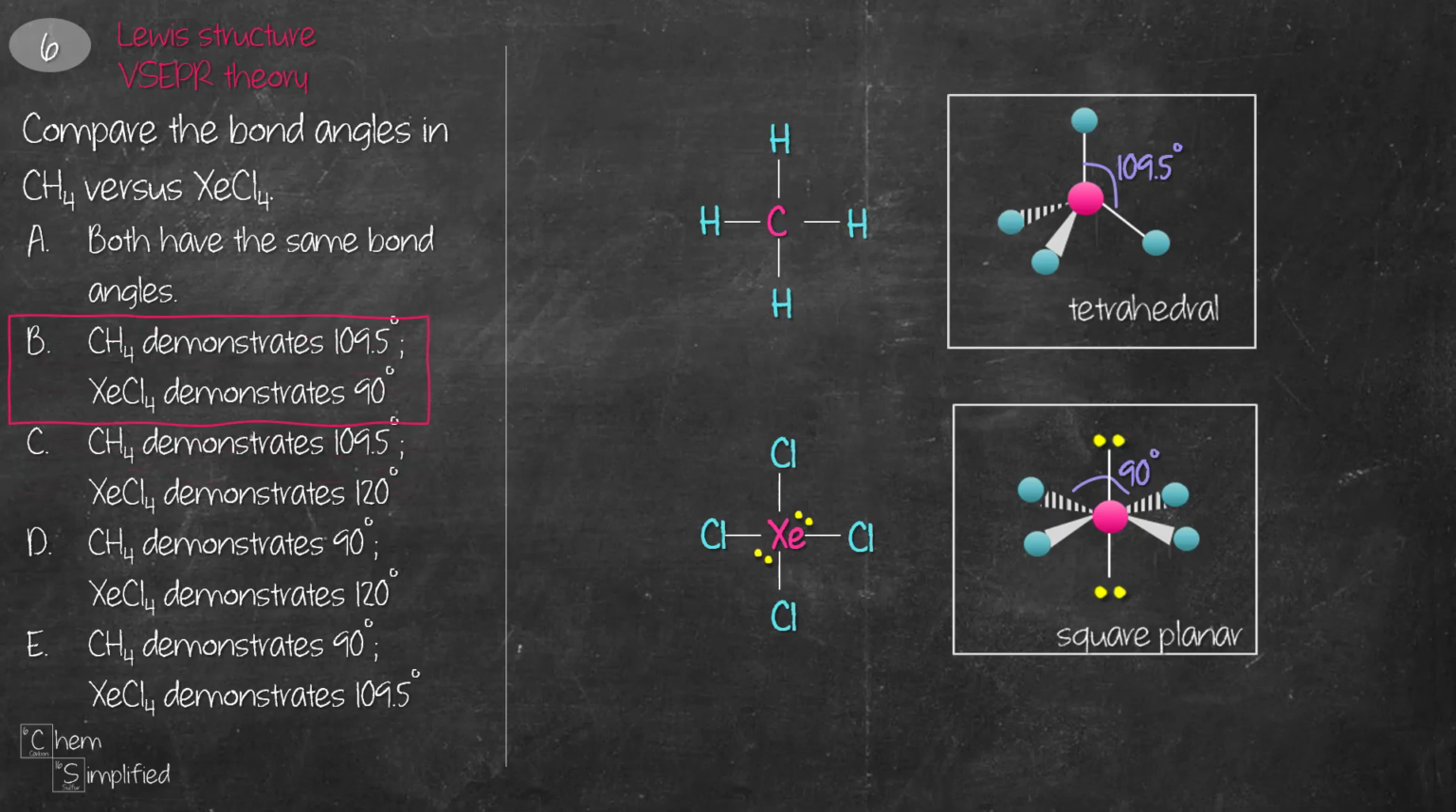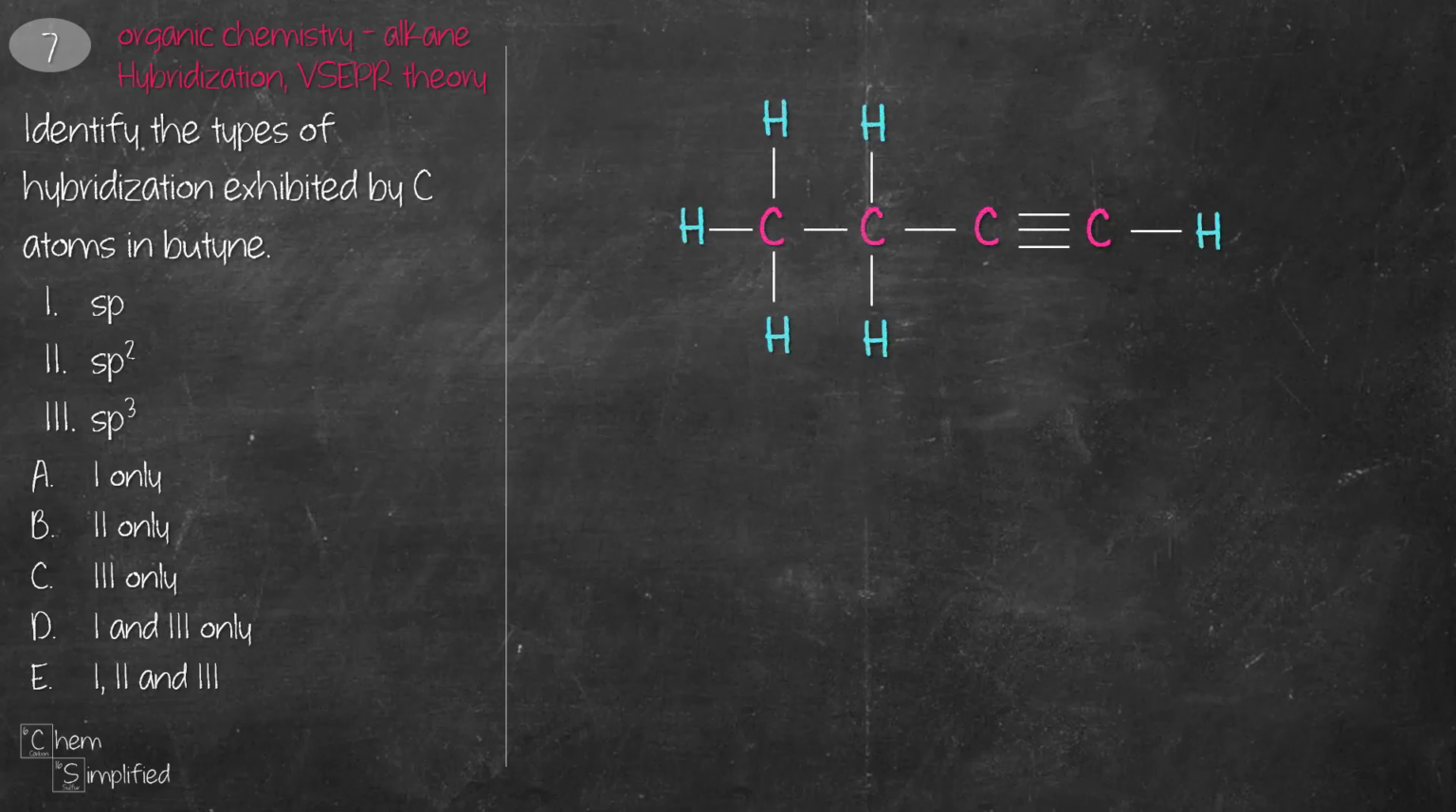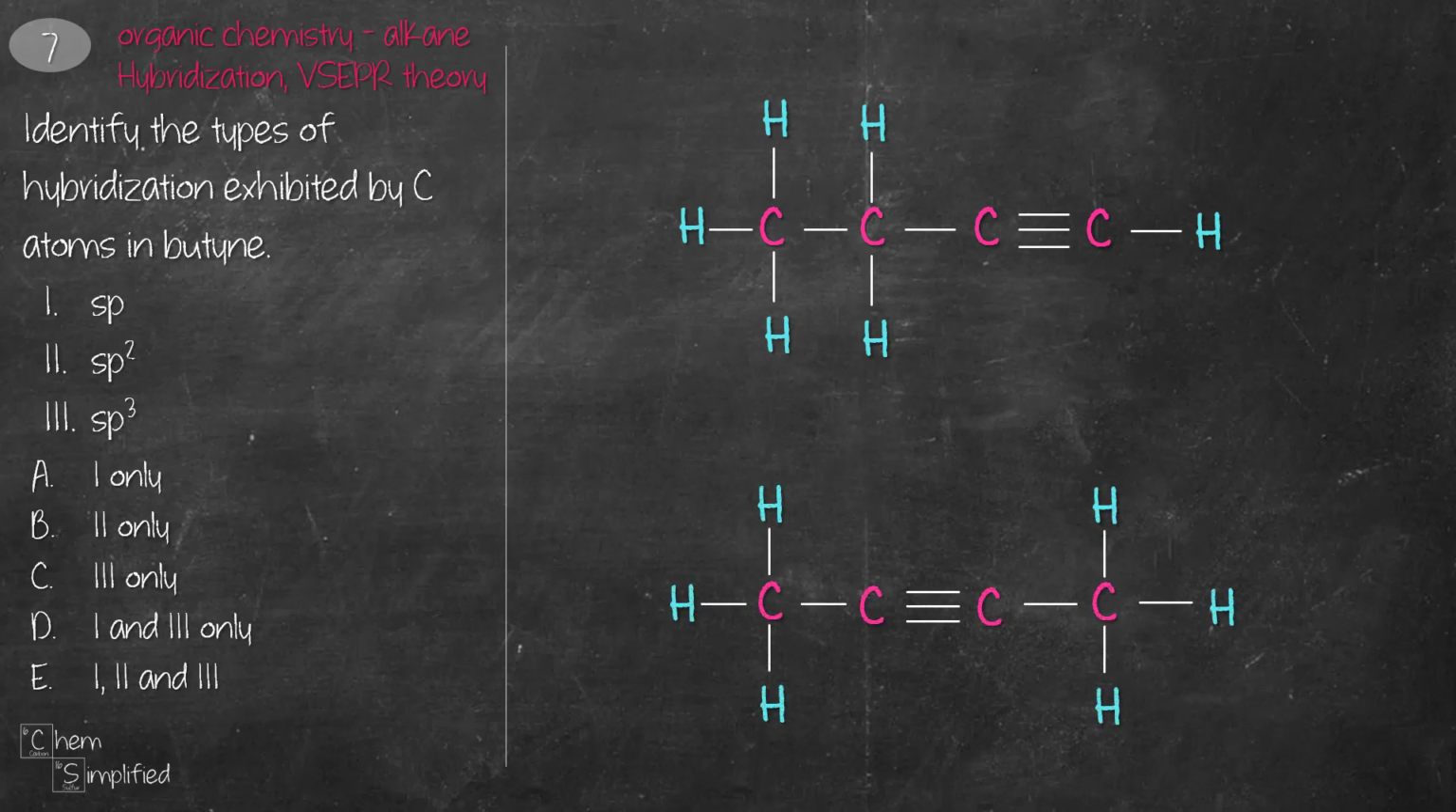the correct answer. This question focuses on organic chemistry, specifically alkane, as well as hybridization and VSEPR theory. We start with the structure of butane. It's an alkyne which has a triple bond, which can appear between C1 and C2 or C2 and C3. Either structure will work to solve this answer. So we're going to go with the second one.